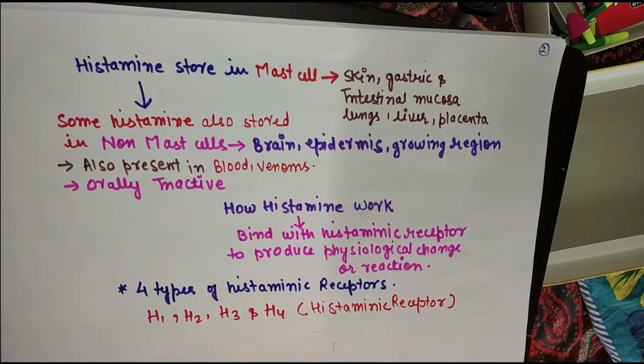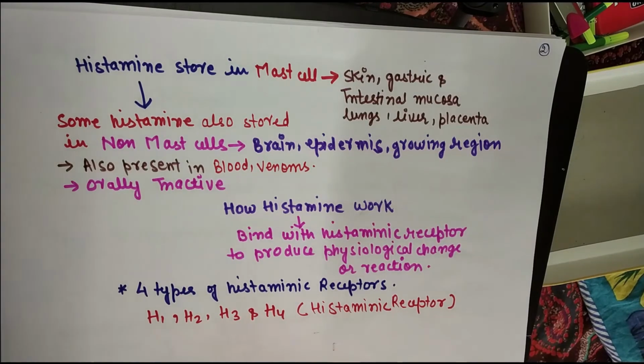Okay, so let's see a brief introduction about how this histamine works in the body. Generally histamine binds with the histaminic receptor. As we know, these inflammatory mediators are very specific in their nature, so they will bind with their specific receptor. Histamine will bind with only the histaminic receptor, which can produce some physiological change or some response in the body.